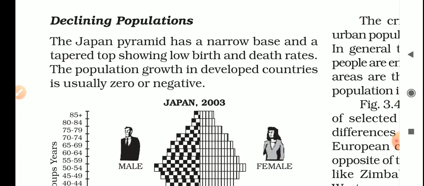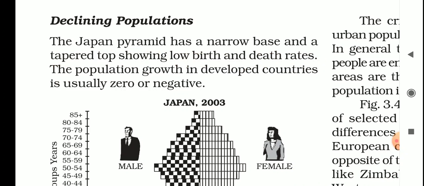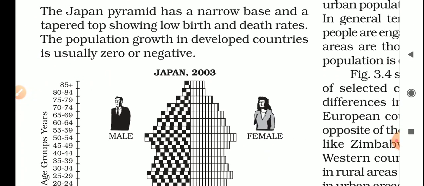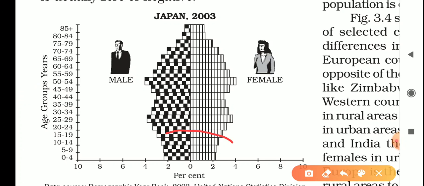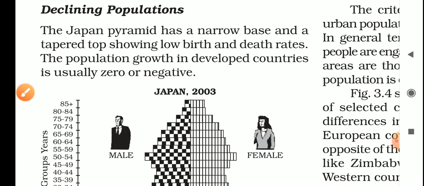declining population. Japan's pyramid has narrow base and tapered top, showing low birth rate and death rates. The population growth in developed countries is usually zero or negative. What are the characteristics of the population pyramid of Japan? Narrow base and tapered top, showing low birth and death rates. See here, this is narrow base. Then what else? And tapered top.